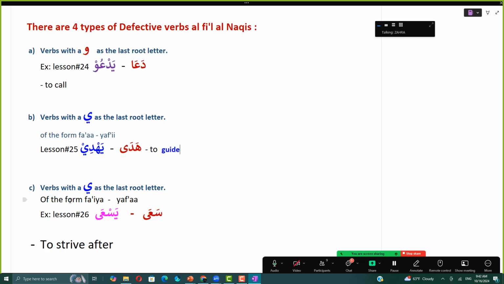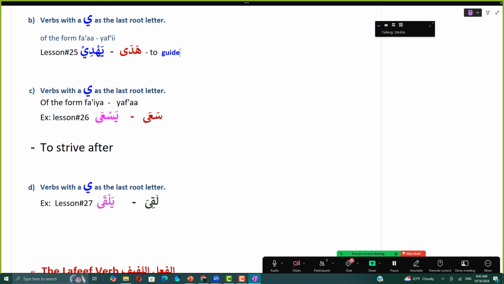Okay, and the third type is verbs with a ya as the last root letter. And for this we are going to learn in lesson 26, and the example is sa'a yas'a, to strive after. And the last type of naqis is verbs with a ya as the last root letter, and this we are going to learn in lesson 27 of unit 2, inshallah. And the example is laqiya yalqa.